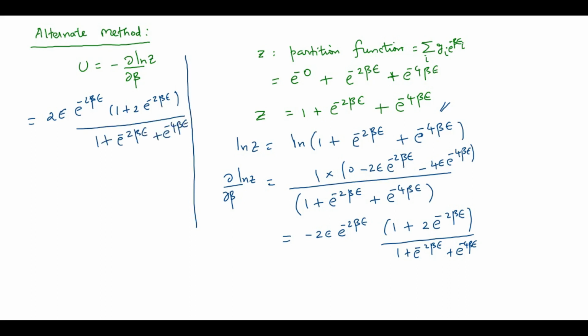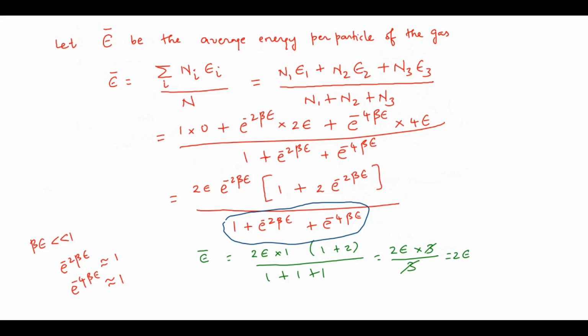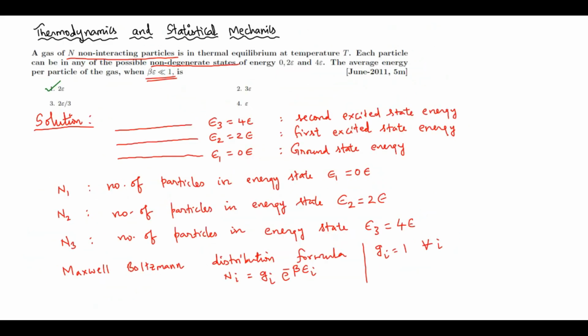Once again, if you apply the same approximations that we did on the previous page, you will get this as the answer. So the answer for this problem is the first one. This is the alternate way of doing this problem.